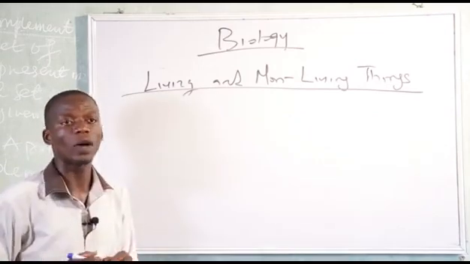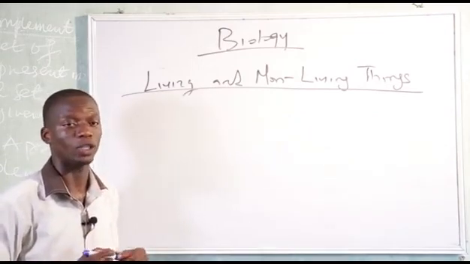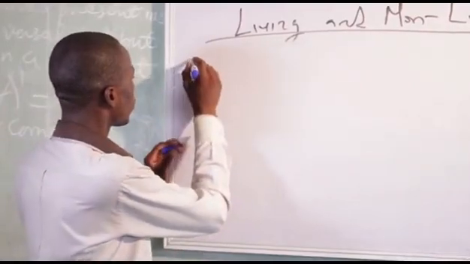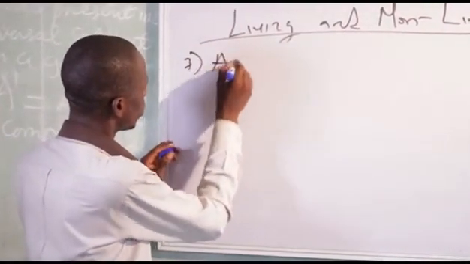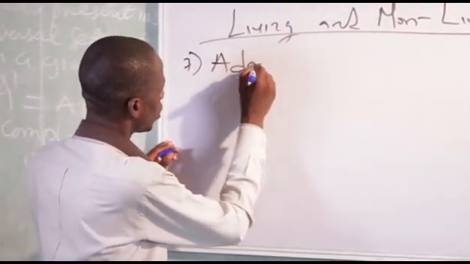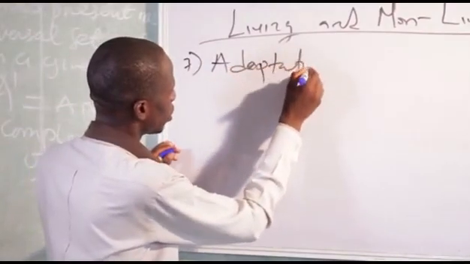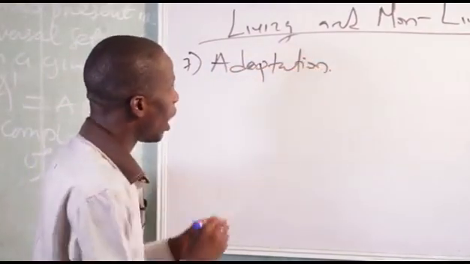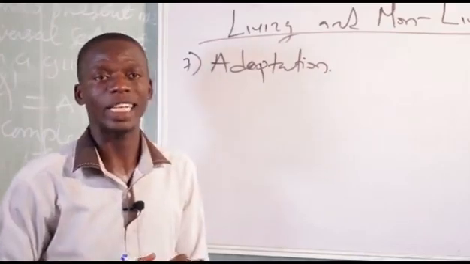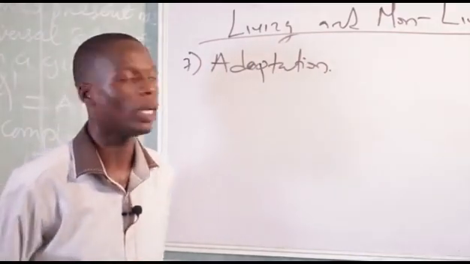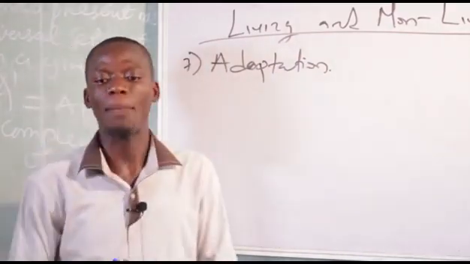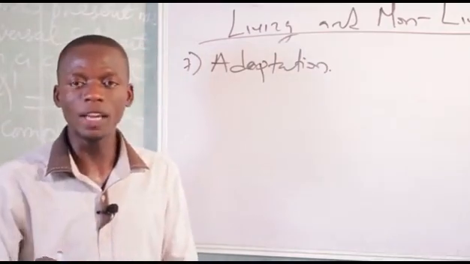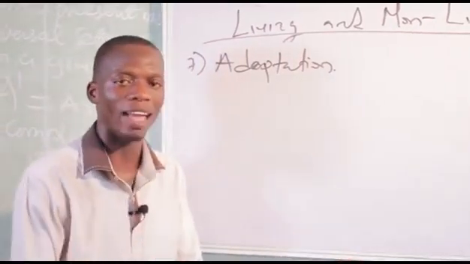Another characteristic of living things is adaptation. What is adaptation?